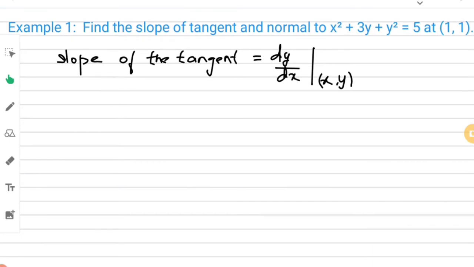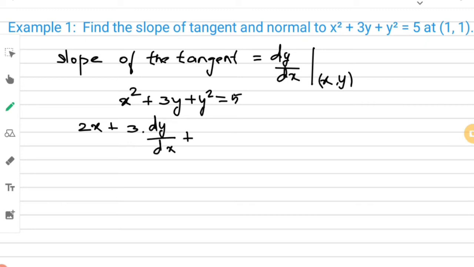Now, the given equation is x square plus 3y plus y square is equal to 5. Now I am going to differentiate with respect to x. So what will happen? 2x plus 3 into dy by dx, plus y square gives 2y into dy by dx, and that is equal to 0. If you differentiate 5, it becomes 0 because it is a constant.